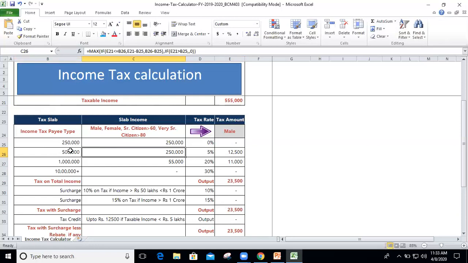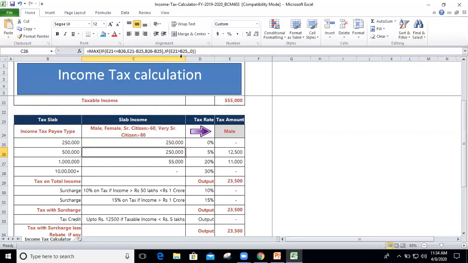So actually what the second slab is, the remaining portion of the first slab is carried forward to the next slab up to rupees 5 lakh. That is why we are deducting B25 from B26, the first slab's 2 lakh 50 from the second slab's 5 lakh. Now that was the first part of the if.